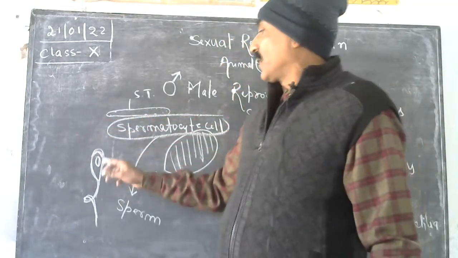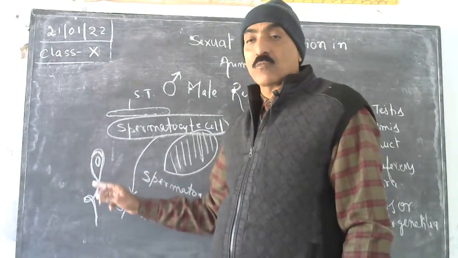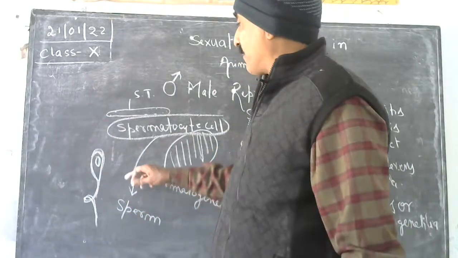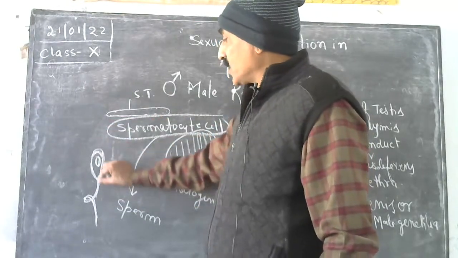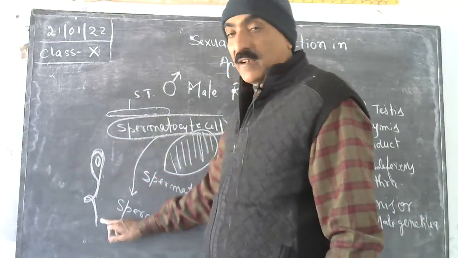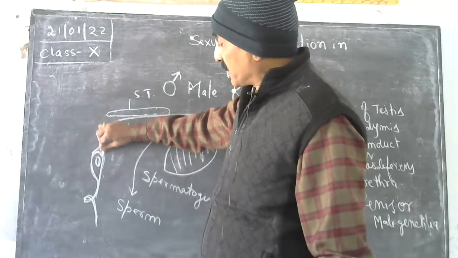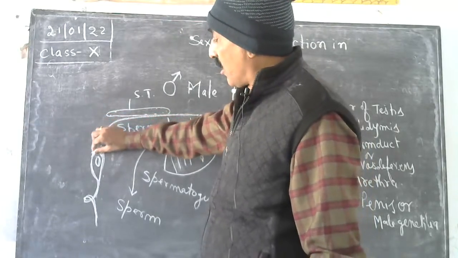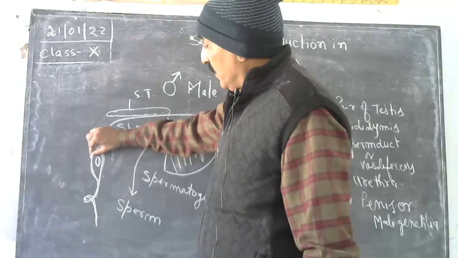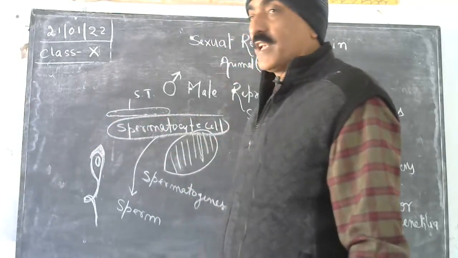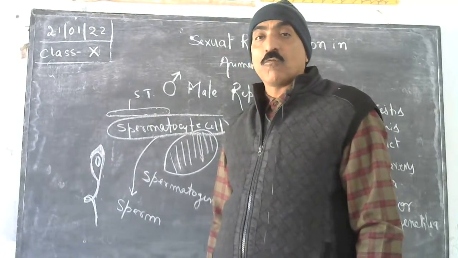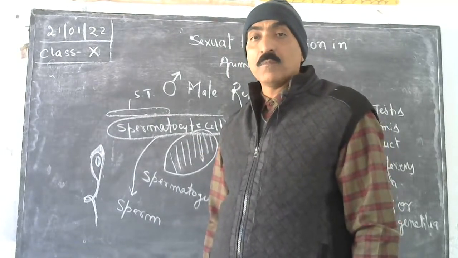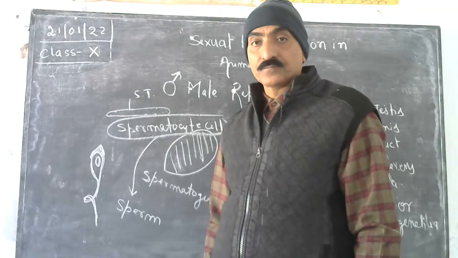This sperm, that is the haploid sexual unit or called male gamete, is named by, this is called head, this is called neck, and this is called tail. Inside the head there is a special cap like structure that is called the acrosome, in which several enzymes lie that help in breaking the wall of the ovum before fertilization.